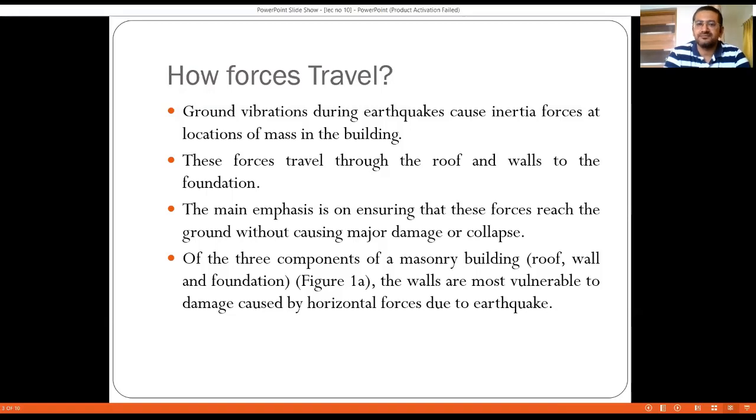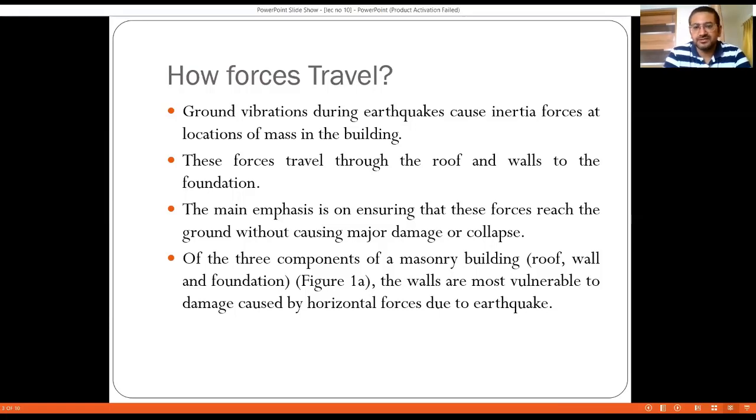However, in case of a masonry building, the flow is going to be from the roof to the walls, and from the walls to the soil: from roof to the walls, then to the foundation and to the soil below. The main emphasis is on ensuring that these forces reach the ground without causing major damage or collapse.